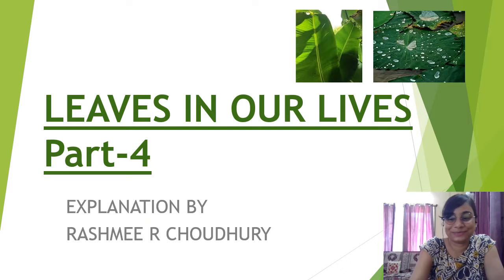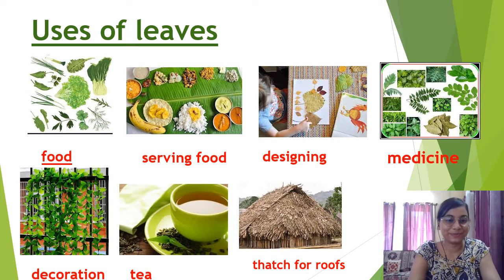Let's start. Uses of leaves. Leaves can be consumed as food. Spinach, coriander, mint are some leaves which we can eat. Many animals like cow, goat, panda also eat plants' leaves.